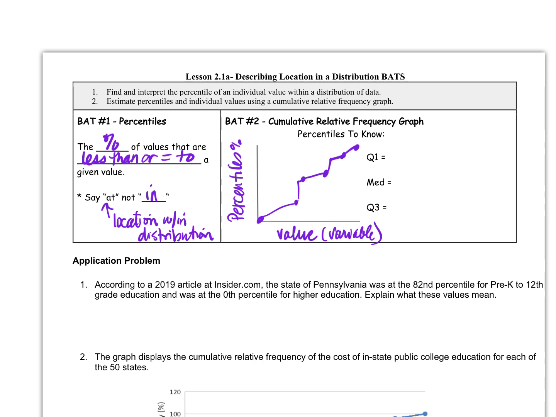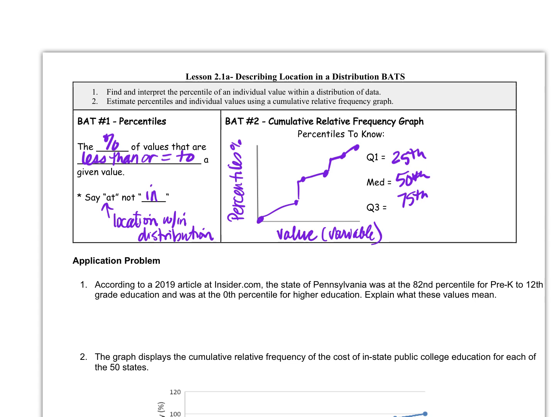So, important percentiles. We're connecting back to chapter 1. What does Q1 refer to? 25%. Yeah, it's the 25th percentile. What would the median be? The 50th. And Q3? 75th.